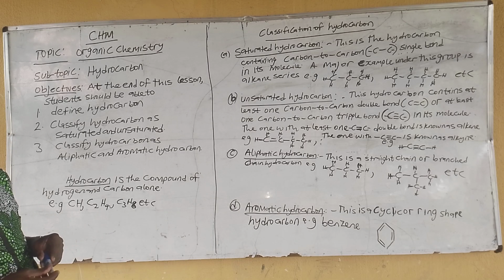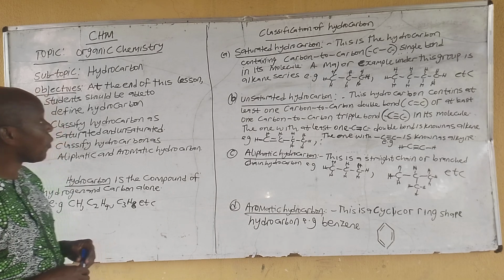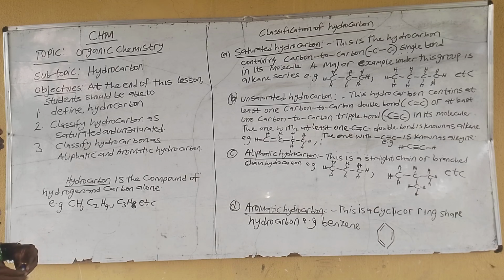So we now look at the classification of hydrocarbon. First of all, we want to see how saturated hydrocarbon is different from unsaturated hydrocarbon. When we talk about saturated hydrocarbon, this is the hydrocarbon containing carbon to carbon single bond in all the molecule. Just single bond, just one bond.